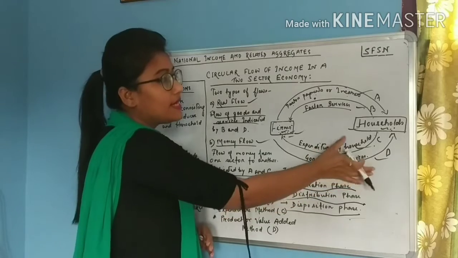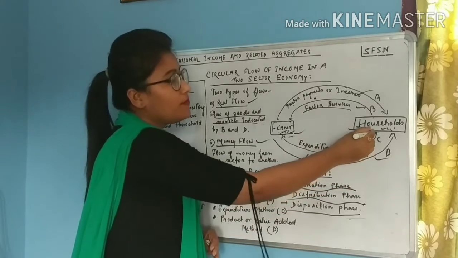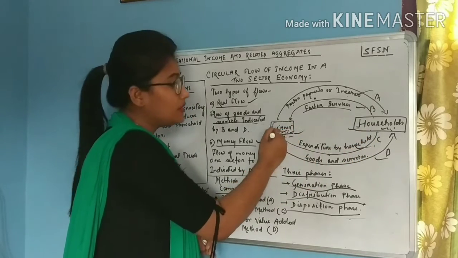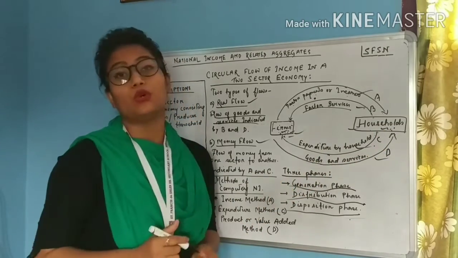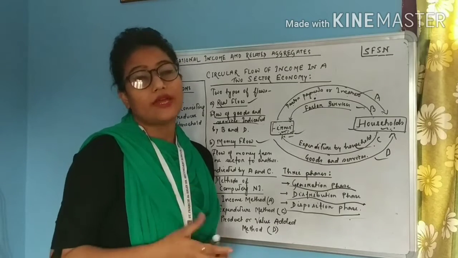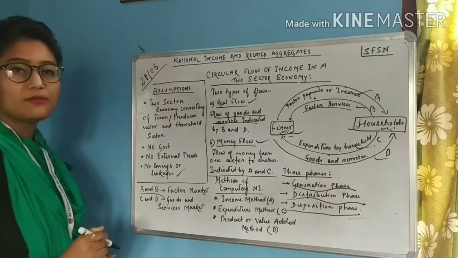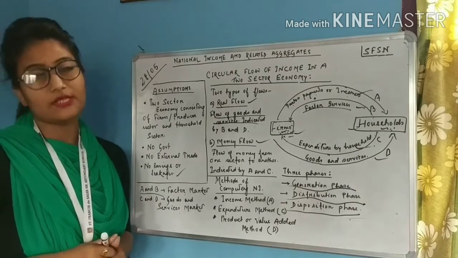And this C and D indicates the goods and service market. The household sector buys goods and services from the farms, and the farm in return sells its goods and services to the household. This is the working of the goods and service market, and this is the working of the factor market. So A and B indicate the factor market and C and D indicate the goods and service market.